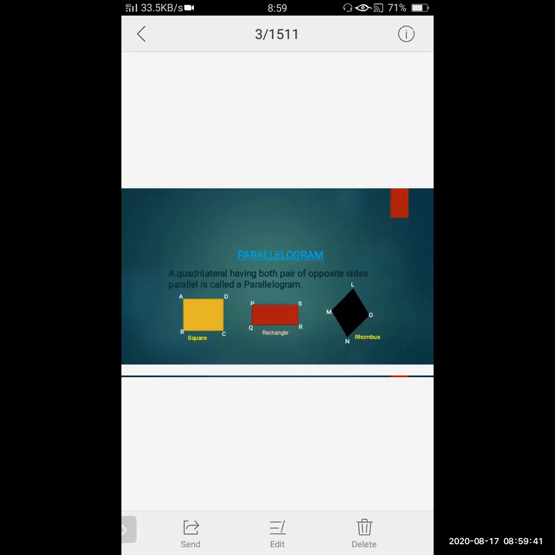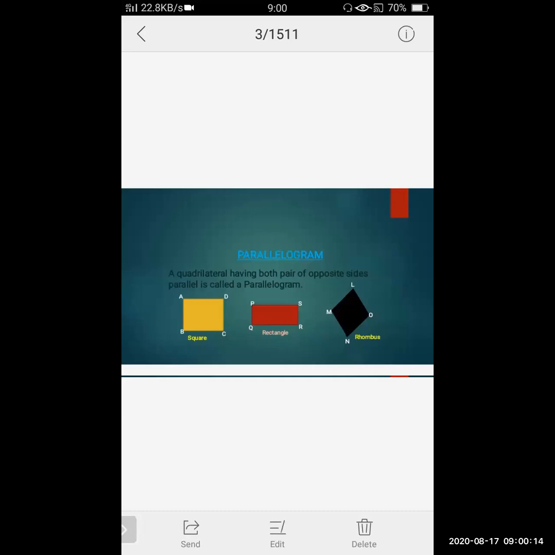Now the third one is what? Rhombus. LMNO. Now here if you see side LM, it is parallel to side NO. Both the sides are parallel, that means opposite sides are parallel. At the same time, these two sides are congruent. Again, side LO and side MN, these two sides are parallel and they are congruent.